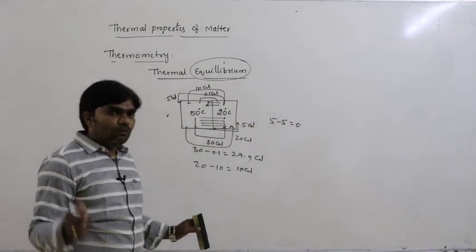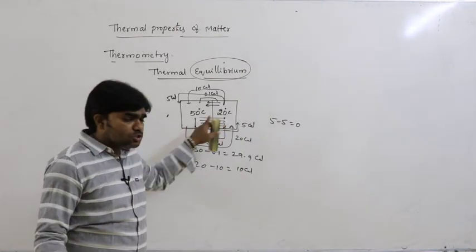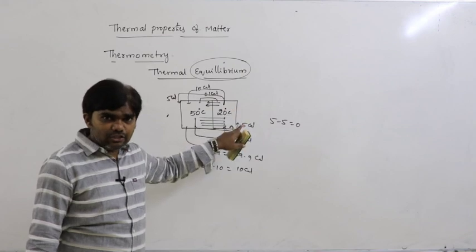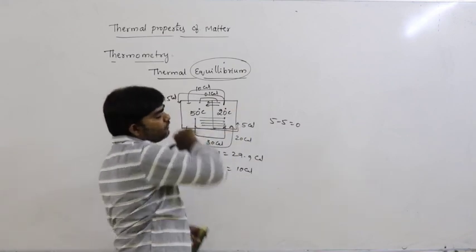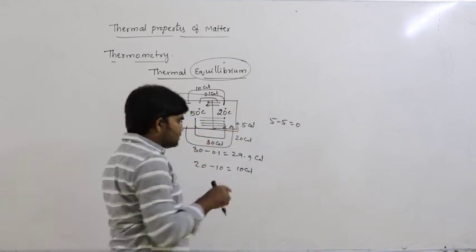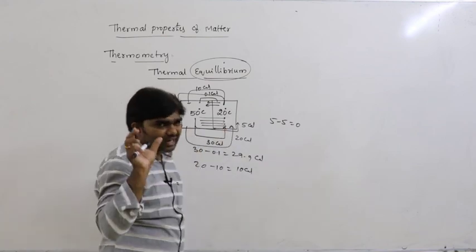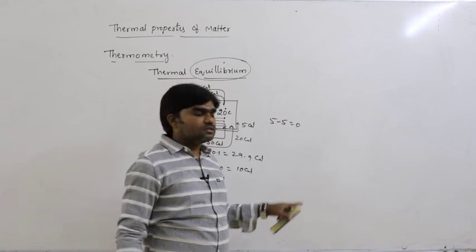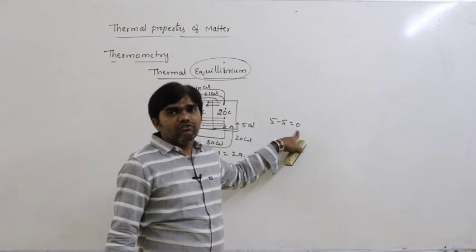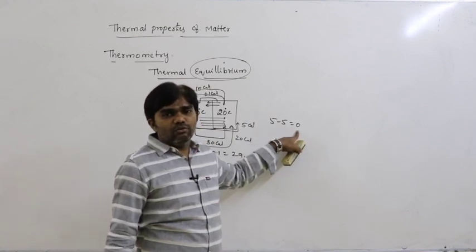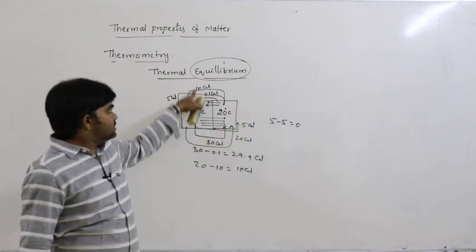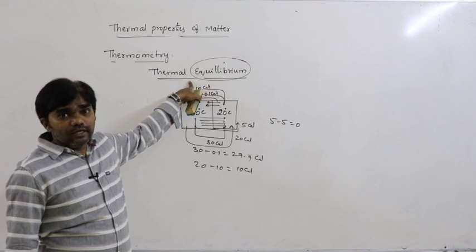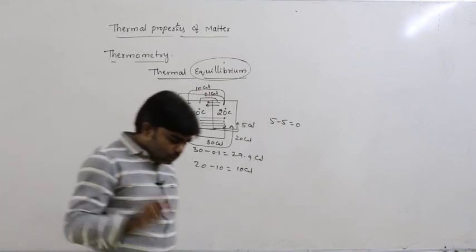After certain extent, what is that extent? If both the bodies gain common temperature, then net exchange of heat energy must be 0. That means if the first body supplies 5 calories of heat energy, second body also supplies the same 5 calories. What is the net exchange? 5 minus 5 is 0. This situation is said to be thermal equilibrium situation.